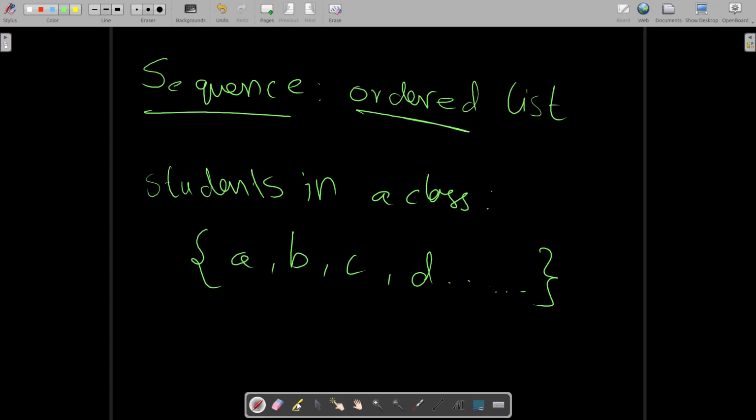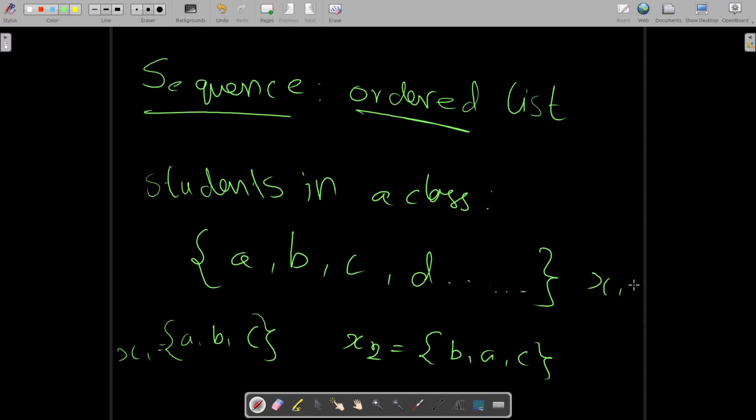Now you cannot say that a sequence A, B, C, let's say x1, and another sequence x2 which is B, A, C, are equal. You cannot say that x1 is equal to x2. They are not.